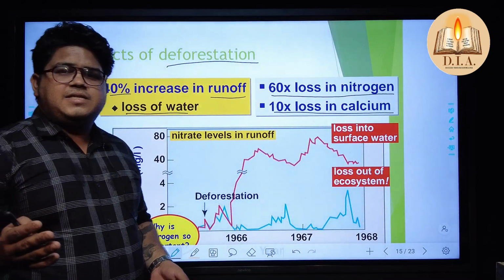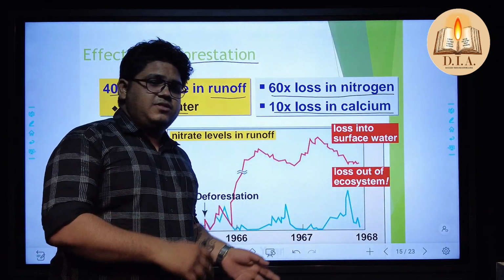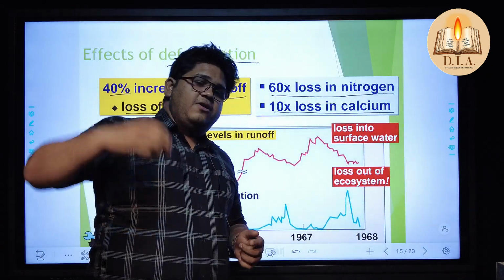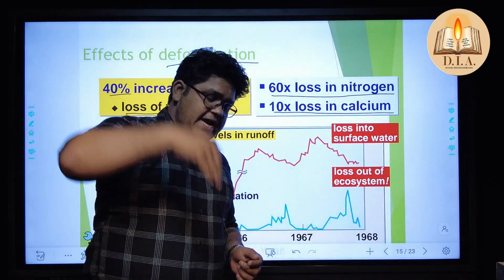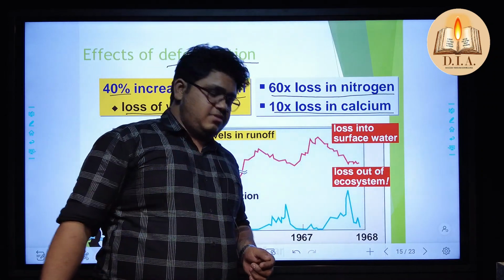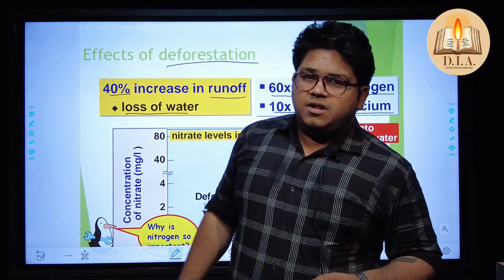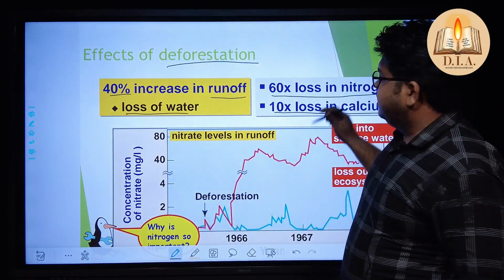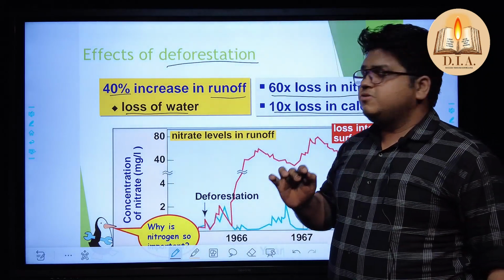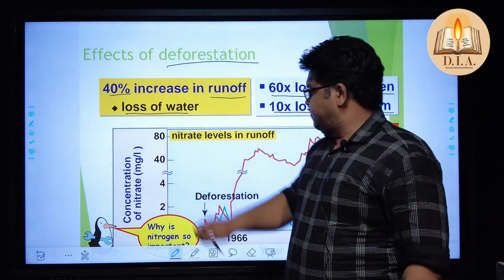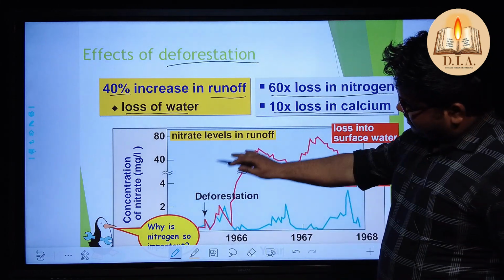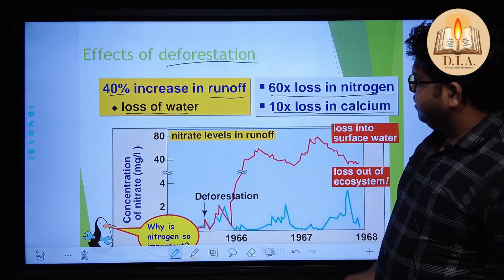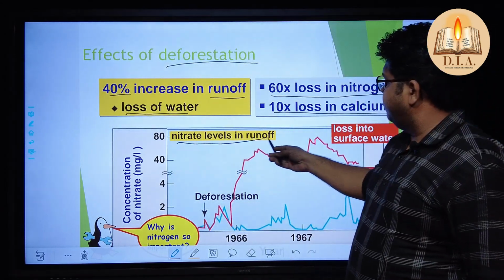Not every fertilizer or inorganic substance gives the nitrogen, but the 78% nitrogen which is in the environment, with the help of monsoon gets into the land, and we get this nitrogen stacked in the water molecules with the earth in the form of small droplets. And these kinds of things we lose just because of what? Deforestation. Okay. So this is the concentration of nitrate in mg per liter diagram, where the nitrate levels run off.